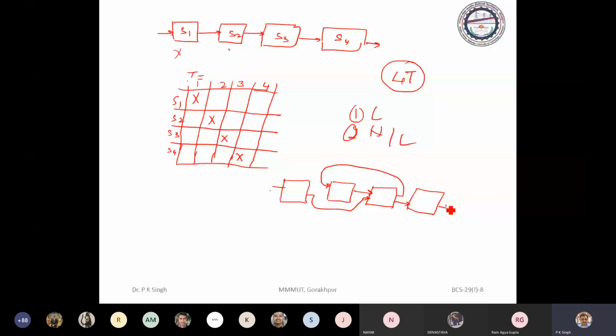Suppose it is computing function y. Then for this, stage 1, stage 2, stage 3, and stage 4.